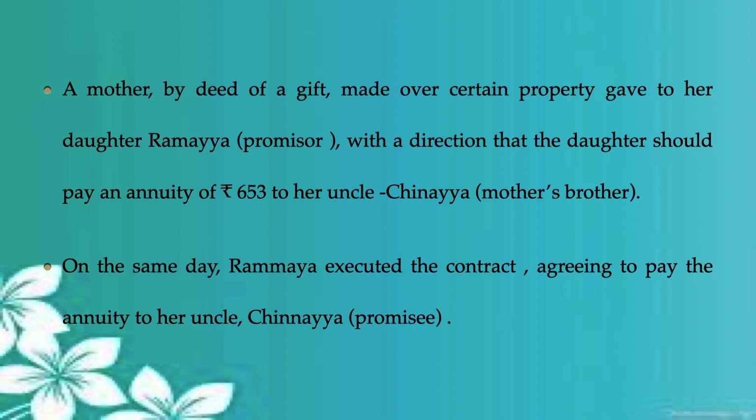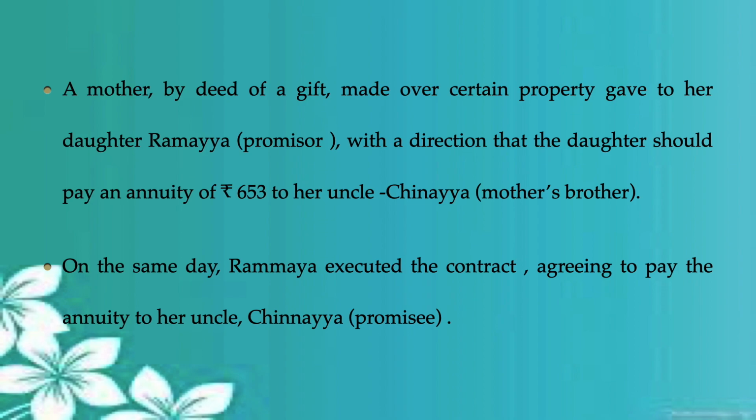But she added a condition to this contract with a direction that the daughter should pay an annuity of rupees 653 to her uncle called Chinnaya. So who is this Chinnaya? Chinnaya is Rammaya's mother's brother. Is that clear?